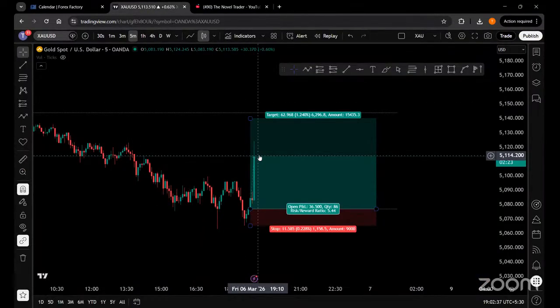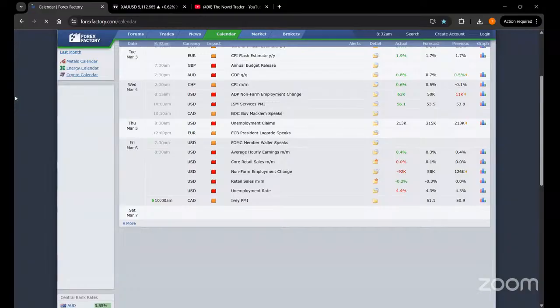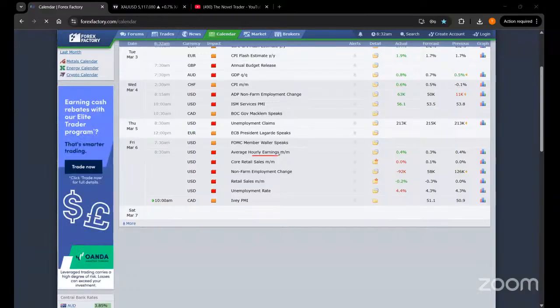This is a live NFP trade that we have taken today. The whole data has been released in the market. As I told you, what will happen if the hourly earnings rate increases? From 0.3 it went to 0.4, which is negative for the US dollar and positive for the gold itself. In the core retail sales, as you can see, there is no change, and it is actually negative. So it is negative for the US dollar and positive for the gold itself.